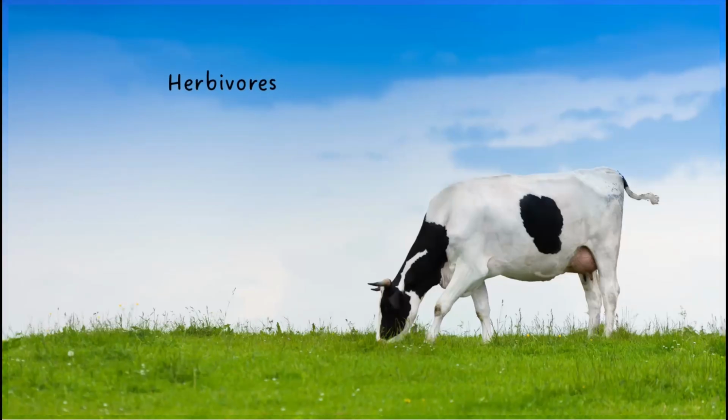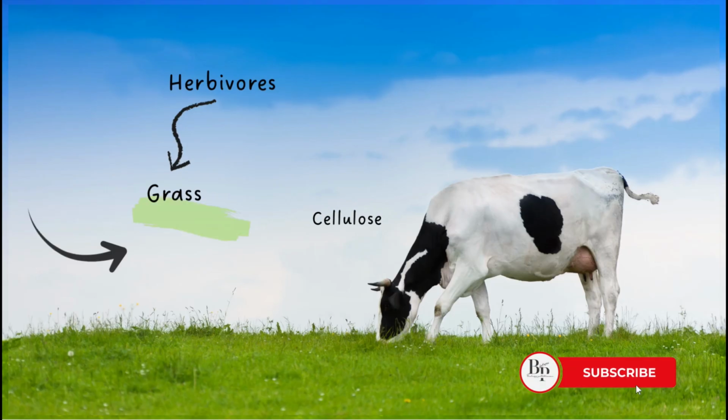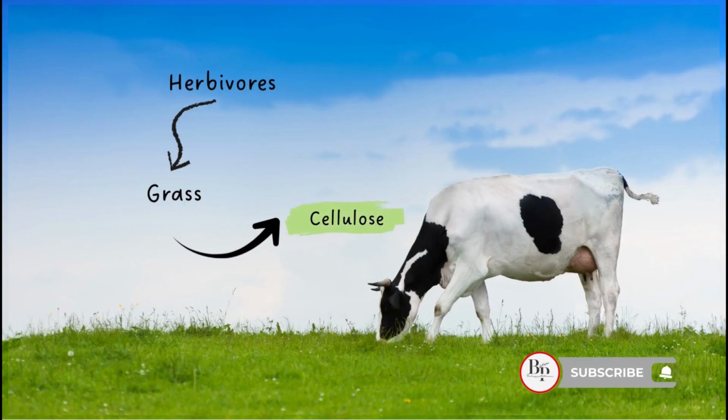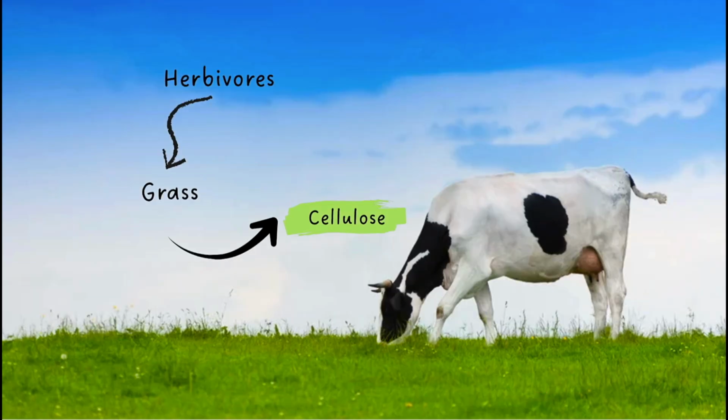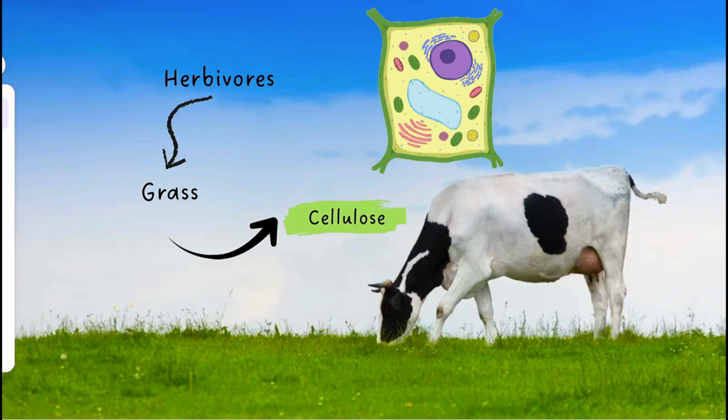Now in case of cows or buffaloes, they are considered herbivores. Why? Because they feed on plant-based food or grasses. Now the plant-based food is composed of cellulose. What is cellulose? Cellulose is a substance that is present in the plant cell.